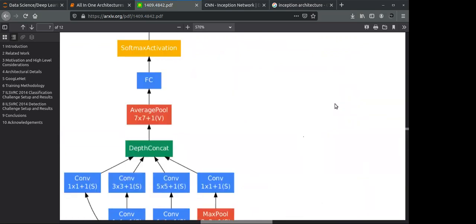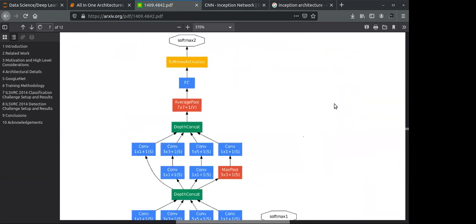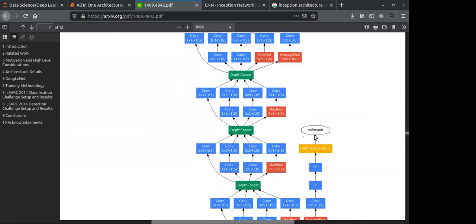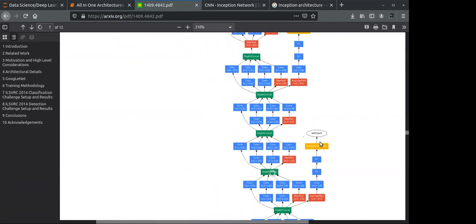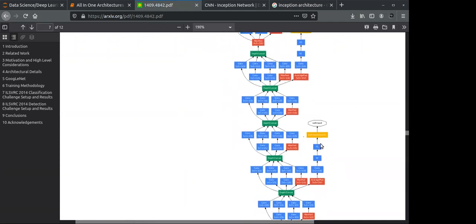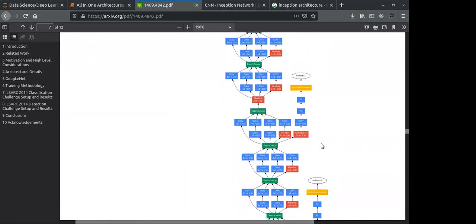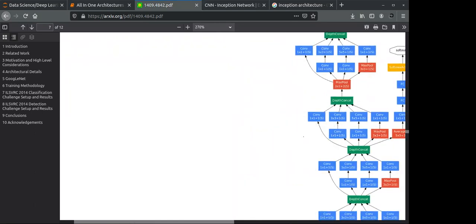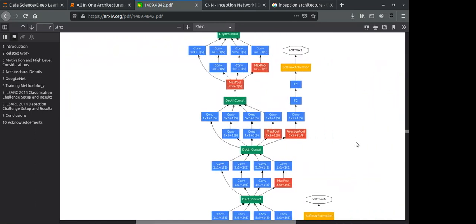Now I will tell you why we are giving a softmax function like this. If I minimize this, it is not going to fit in one frame, so maybe I will zoom a bit.